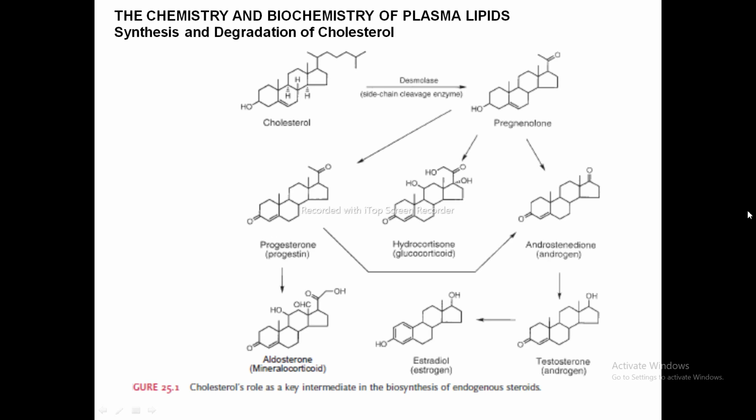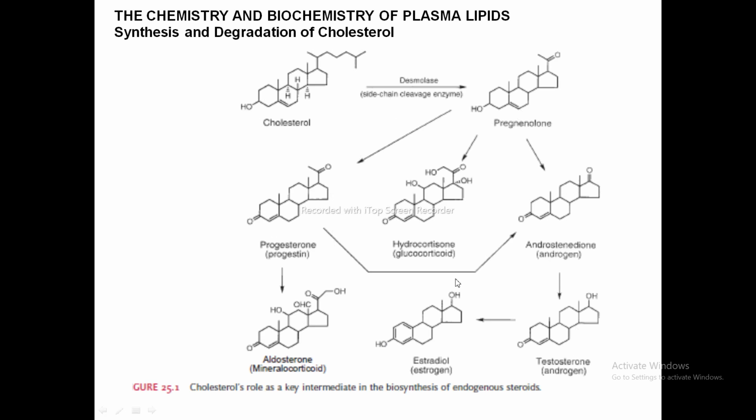Cholesterol is a 27-carbon containing steroid. This is the structure of cholesterol, and it contains around 27 carbons. Cholesterol serves as an important component of all cell membranes and as the precursor for androgens, estrogens, progesterones, and the adrenocorticoids. So cholesterol is the precursor for all these steroids.